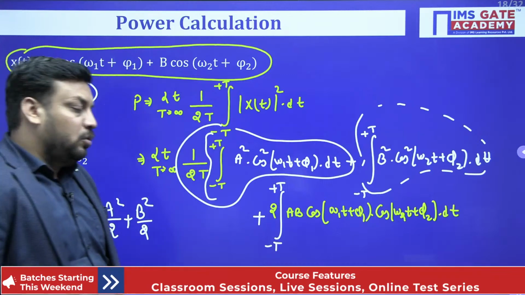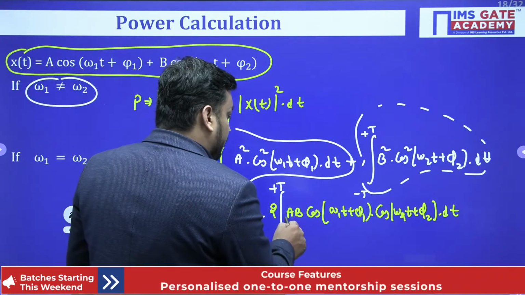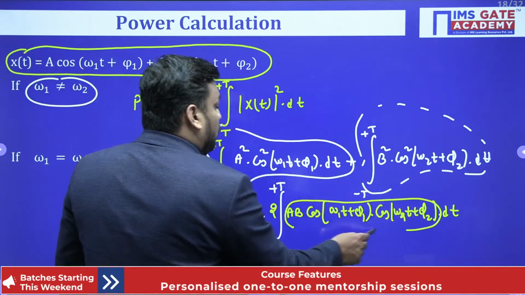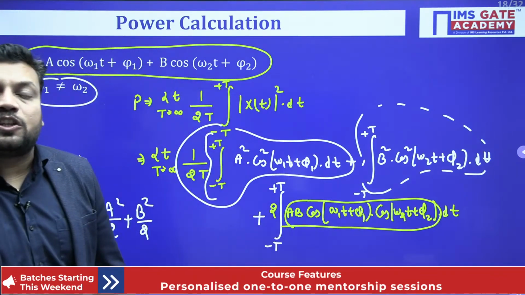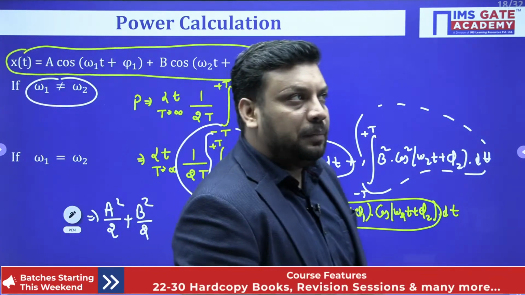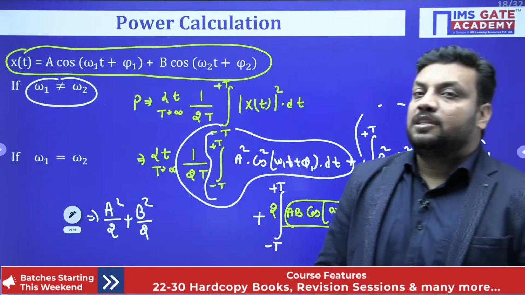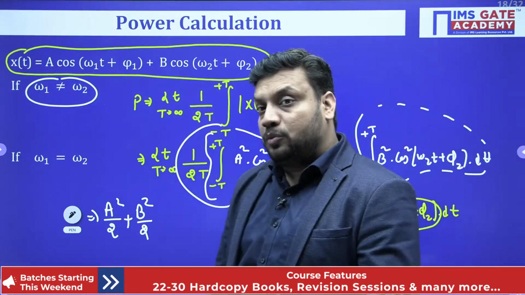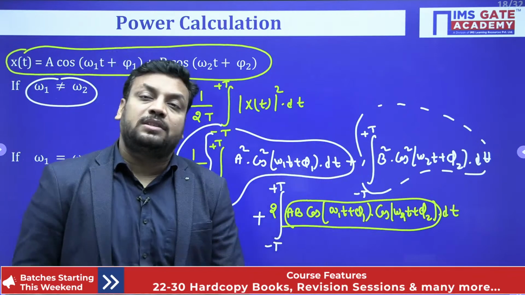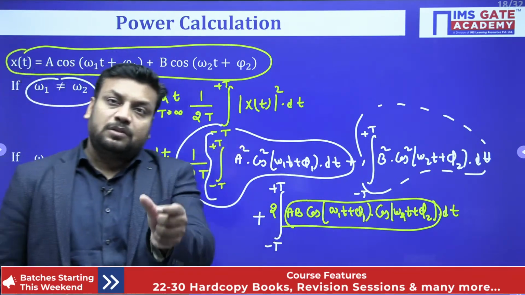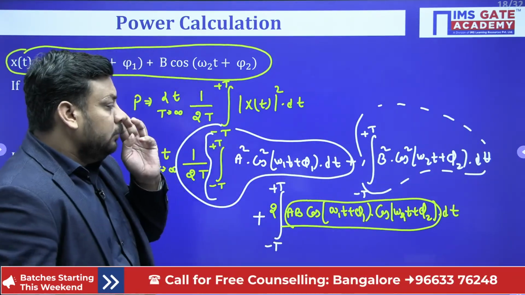So student, just know the trigonometry. If we have 2 cos a cos b, then this means cos a plus b plus cos a minus b. 2 cos a cos b equals cos a plus b plus cos a minus b. Now listen carefully.